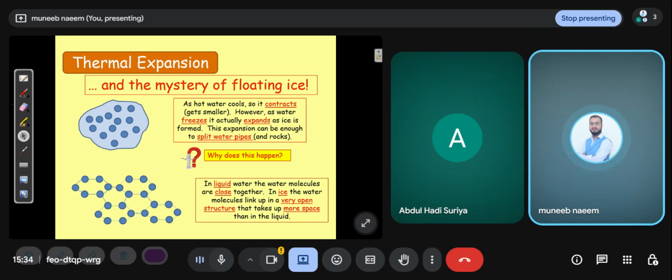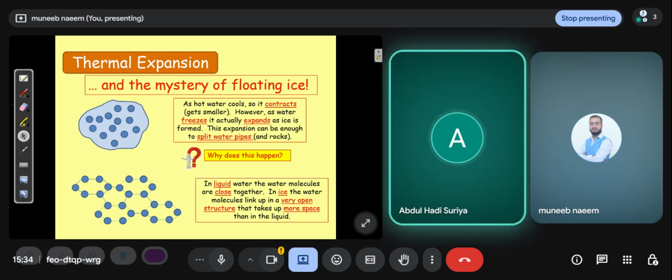In liquid water, the water molecules are closer together. In ice, the water molecules link up in a very open structure that takes up more space than in the liquid. As in the above statement, when hot water cools, it contracts.